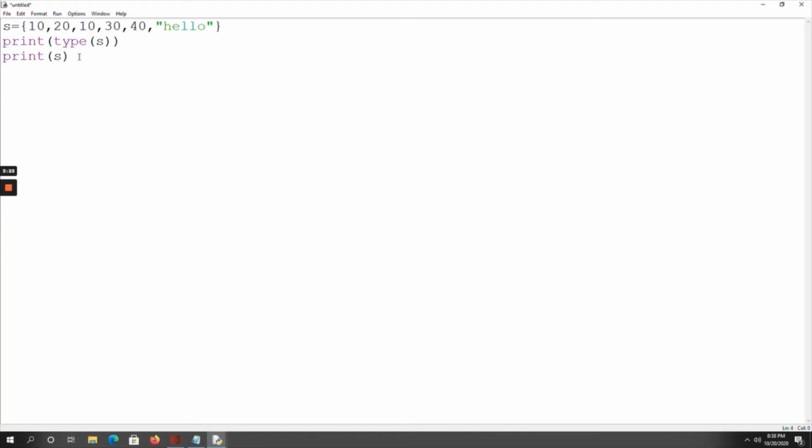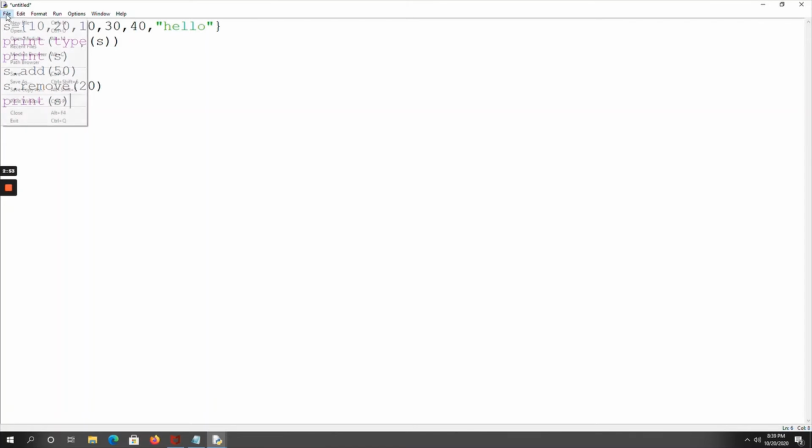Next, I want to add some elements into the set. So I am using the s.add function to add 50. Next I want to remove some elements. So I want to remove 20, and again I want to print S. These are the operations I want to check.